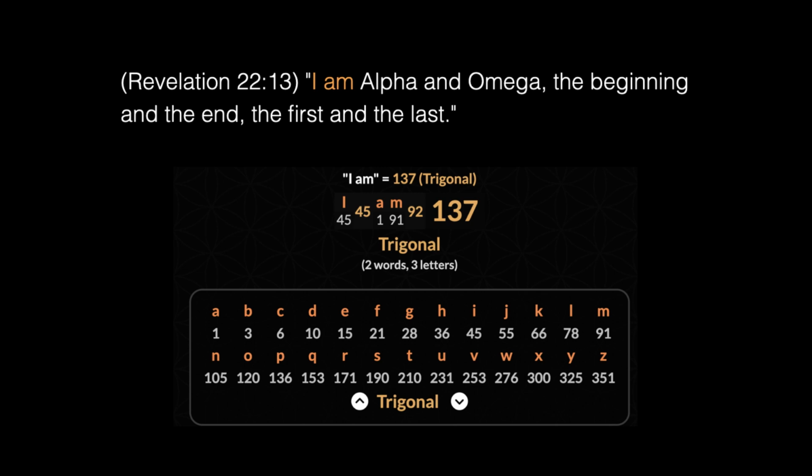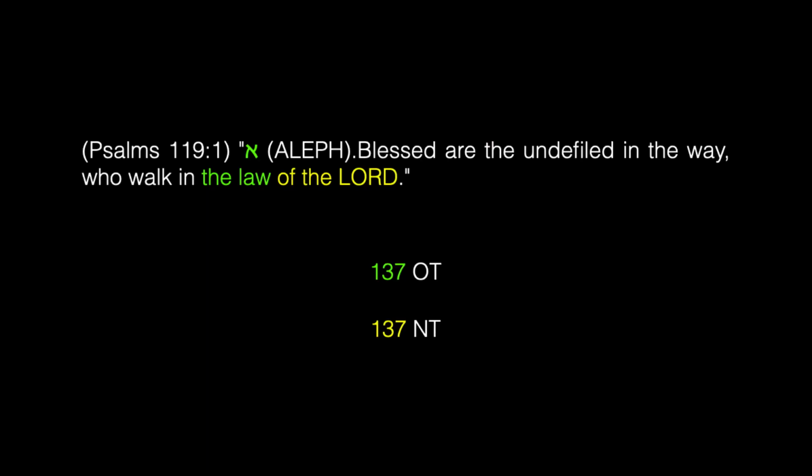of 137. Now, Jesus is the Alpha and Omega, and Alpha occurs in your King James Bible, Psalm 119, verse 1, as Aleph in the Hebrew. Blessed are the undefiled in the way who walk in the law of the Lord. The phrase the law occurs 137 times in the Old Testament, and the phrase of the Lord occurs 137 times